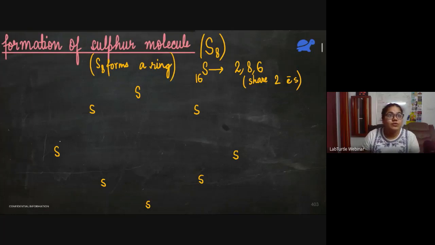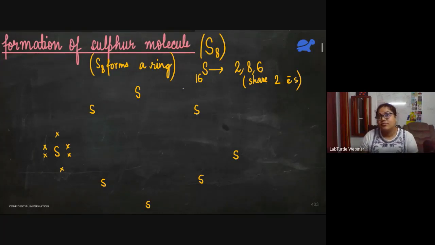So let's go to this sulfur atom first. The sulfur atom has a total of 6 valence electrons, no? So let's show them. 1, 2, 3, 4, 5, and 6. Okay, so it will share 2 electrons, one with the next sulfur atom, another one with the previous sulfur atom.